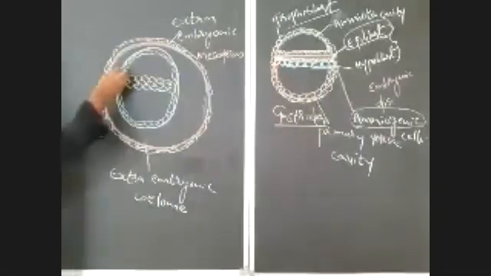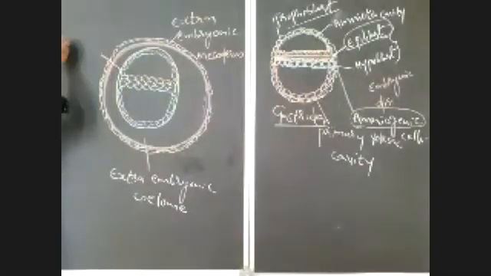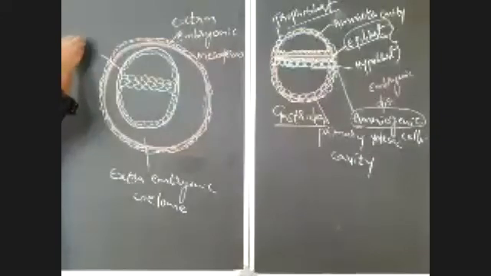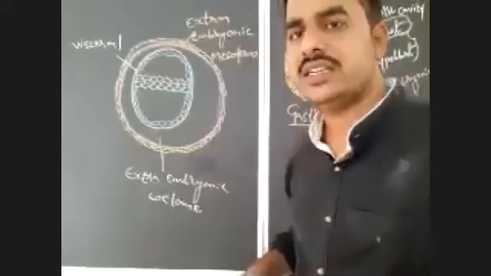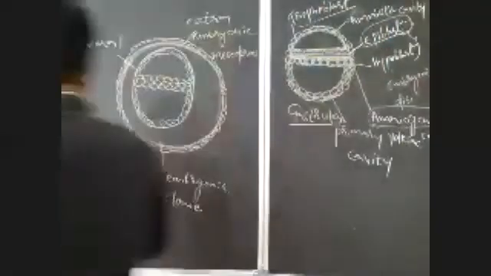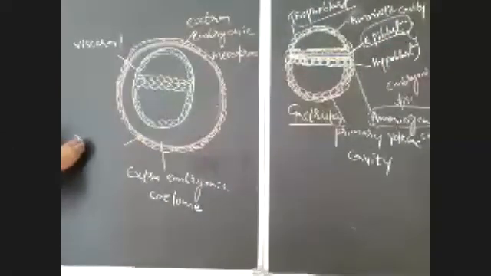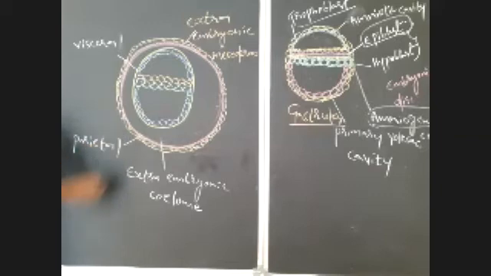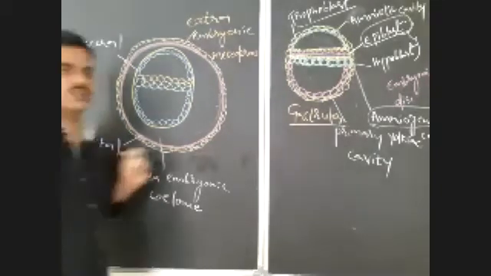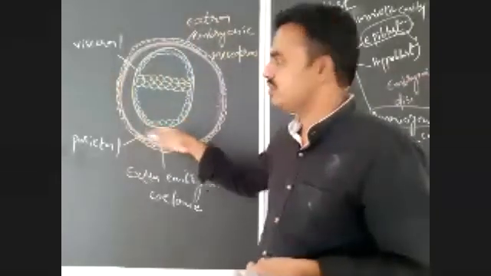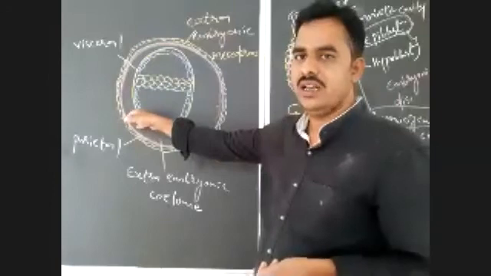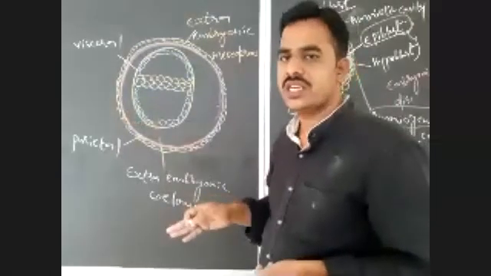The inner layer is known as the visceral extra embryonic mesoderm, and the outer one is the parietal extra embryonic mesoderm. So extra embryonic mesoderm is split and forms two regions. The inner one is visceral extra embryonic mesoderm. The outer one is parietal extra embryonic mesoderm.